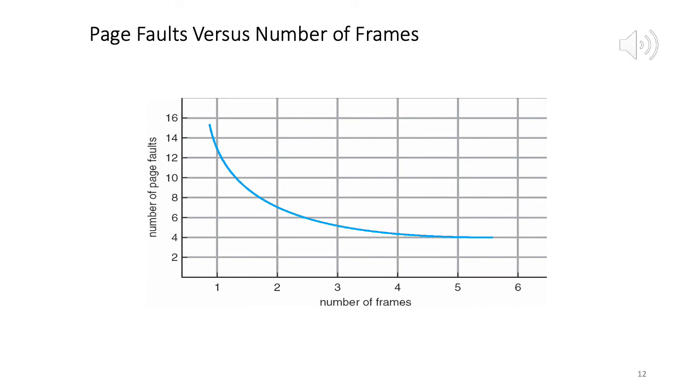So in general, a larger amount of physical memory translates to a larger number of available physical frames, which translates to a smaller number of page faults. I hope this is easy to see.